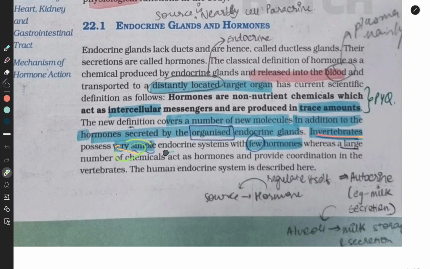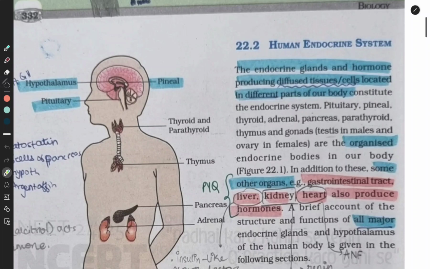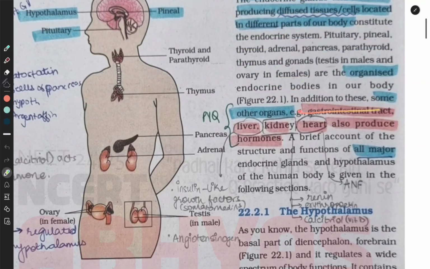Invertebrates possess very simple endocrine systems with few hormones, whereas a large number of chemicals act as hormones and provide coordination in the vertebrates. The human endocrine system is described here. The endocrine glands and the hormone-producing diffused tissues or cells located in different parts of our body constitute the endocrine system. Pituitary, pineal, thyroid, adrenal, pancreas, parathyroid, thymus, and gonads, testes in males and ovary in females, are the organized endocrine bodies in our body. In addition to this, some other organs, gastrointestinal tract, liver, kidney, heart also produce hormones.